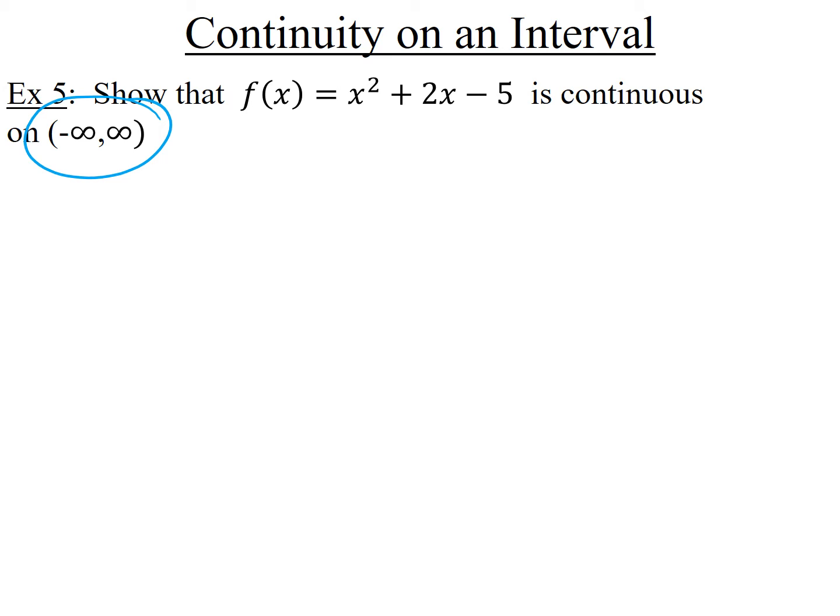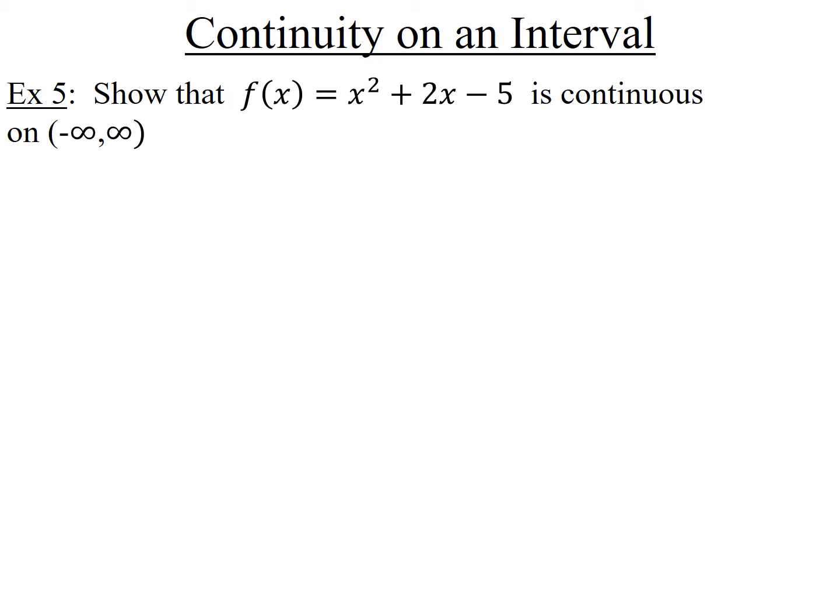So use a trick. The trick is you're going to say, let A be a number in here. But I'm not going to tell you anything else about the number. So basically A stands for some number, and I don't know what number it is at all. And then if I can prove to you that the function is continuous at A without ever telling you what A was, then it must be true that f is continuous at any number. Okay, so that's the idea. Let's go ahead and go through it.